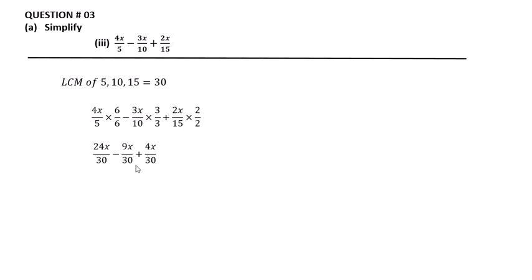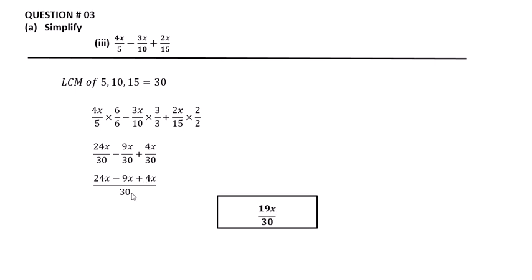So the denominator is same, 30. Now subtract and add the upper values: 24x minus 9x plus 4x over 30. After subtraction and addition, we get 19x over 30.